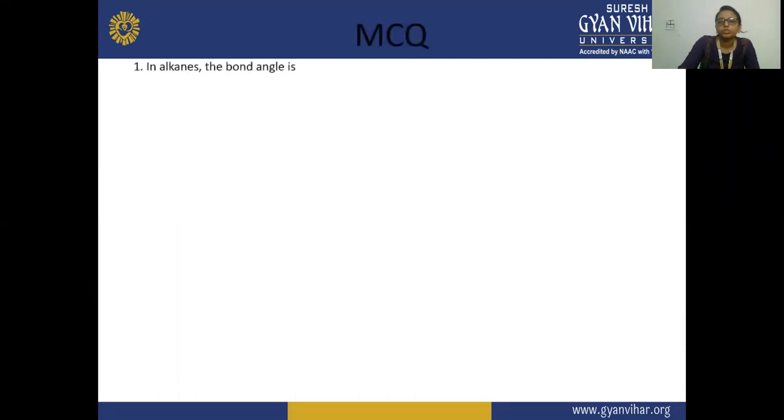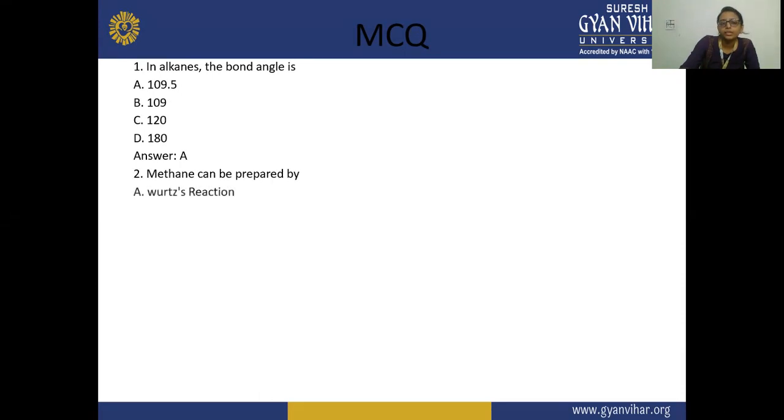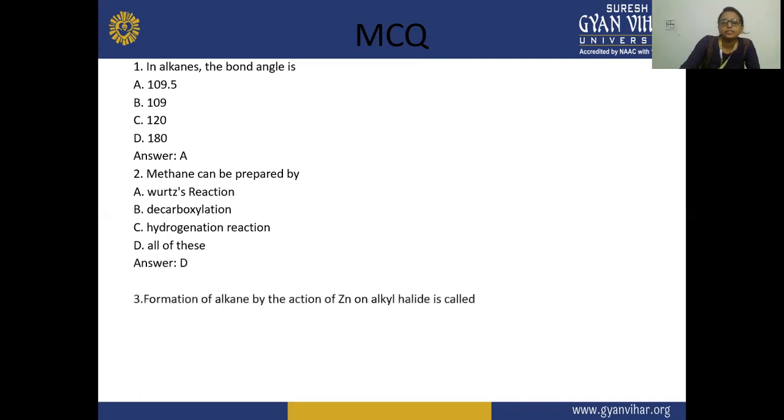These are some of the questions, or you can say the MCQs. The first question is, in alkane the bond angle is 109.5, 109, 120, or 180. So the answer is A, 109.5. Next, methane can be prepared by Gibbs reaction, decarboxylation, hydrogenation reaction, or all of these. Methane can be prepared by all these three methods, so the answer D is correct.